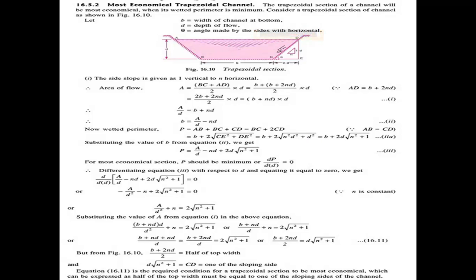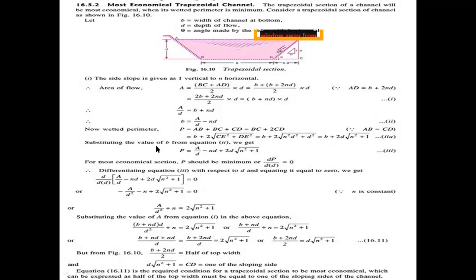Taking d common, we get b plus 2d root of n square plus 1.